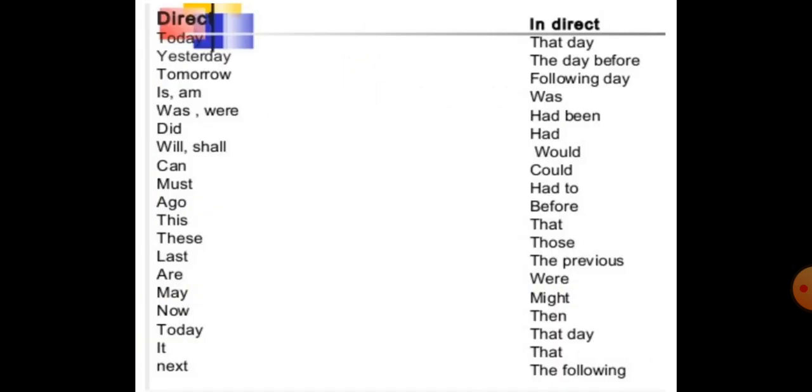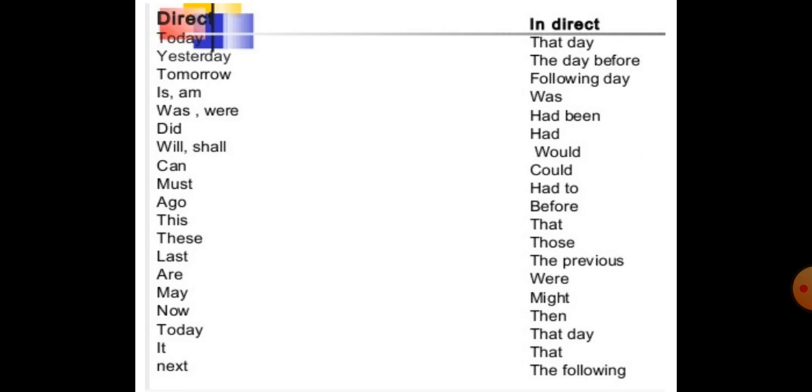Before that, let's see a few words, how these words change from direct to indirect speech. Now this is the list of the words, and if they are used in direct speech, they change accordingly in the indirect speech.